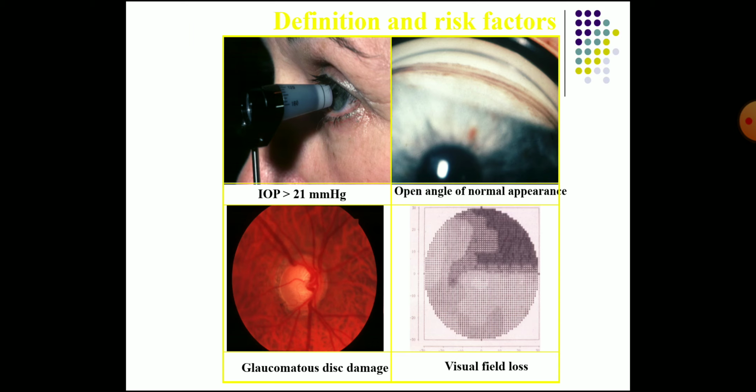So here you can see how the intraocular pressure is measured. Normal is as stated; in glaucoma it is more than 21 millimeters of mercury, with an open angle of normal appearance, and then the glaucomatous disc damage is seen here, and the visual field loss is seen here.